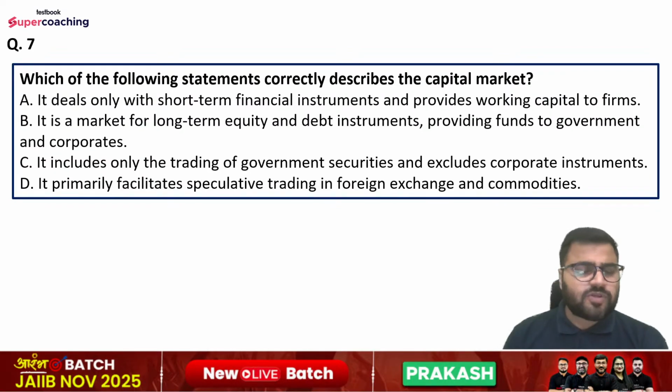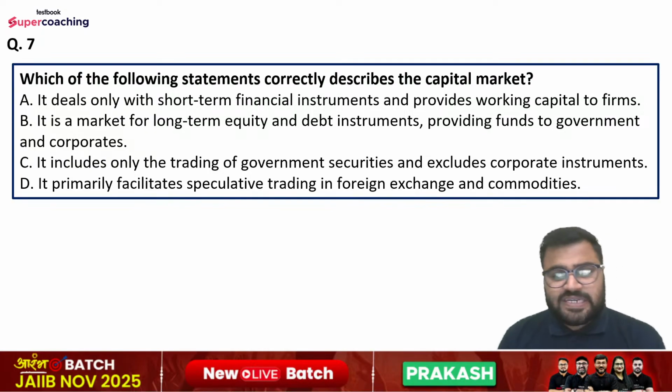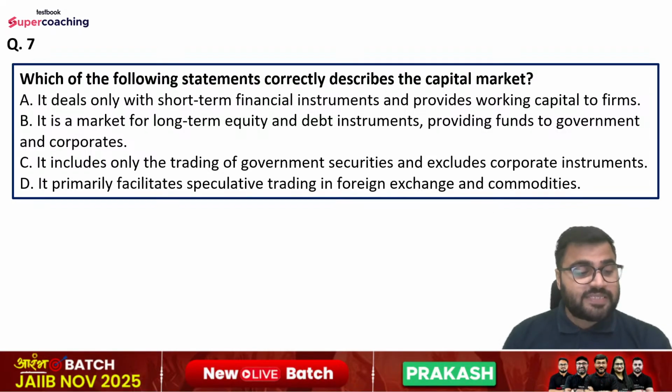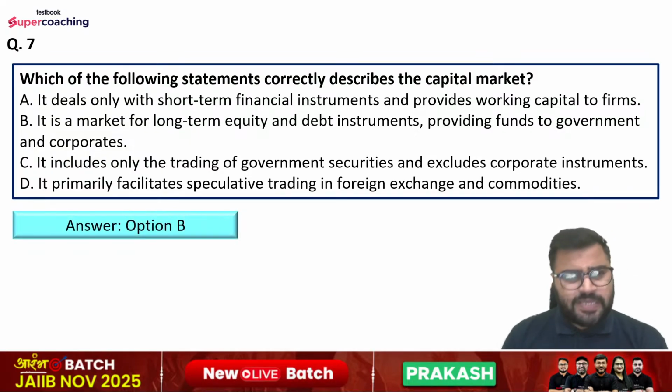Question number 7 is, which of the following statements correctly describes the capital market? Options are it deals only with the short-term financial instruments and provides working capital to firms. It is the market for long-term equity and debt instruments providing funds to government and corporates. It includes only the trading of government securities and excludes corporate instruments. Option number D is it primarily facilitates speculative trading in foreign exchange and commodities. So right answer is option number B here, that is it is a market for long-term equity and debt instruments providing funds to government and corporates.